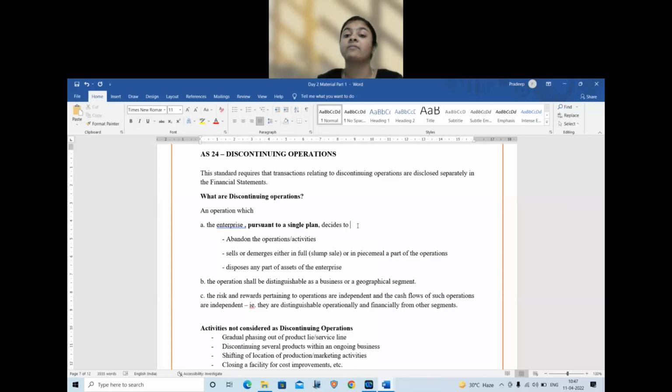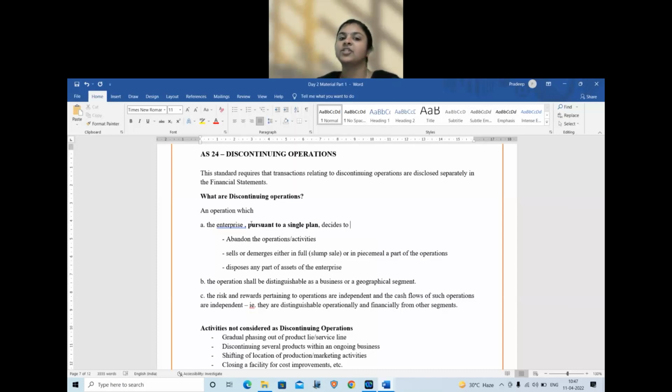But whether it happens in one shot or phased out manner is not important. What is important is whether it is pursuant to a single plan, which is it should be based out of a single plan. Your decision to do the disposal or sale or demerger should be in a single decision or through a single agreement. Okay, a question has been tested on this, saying that a company wanted to sell its assets, it sold its assets over 6 months period. Does it amount to demerger or does it amount to discontinuing operation? If it is under a single plan, yes. If it is not under a single plan, no.